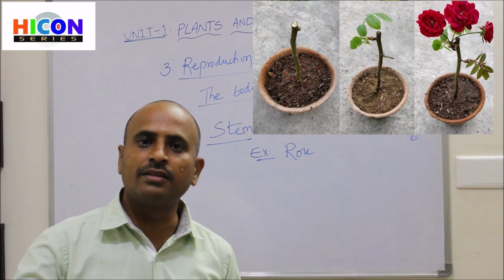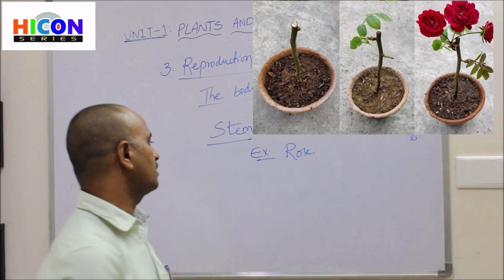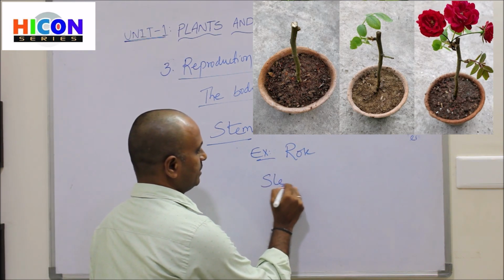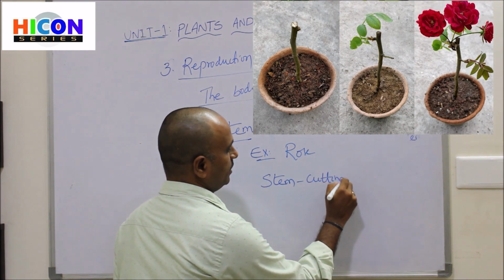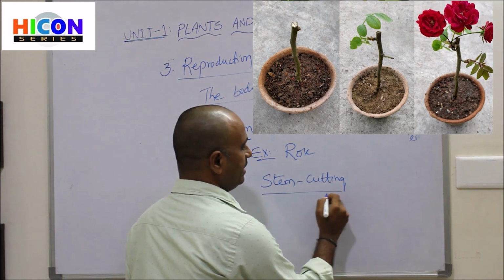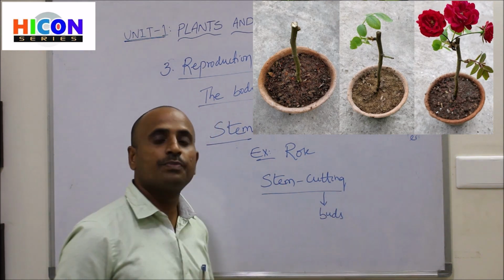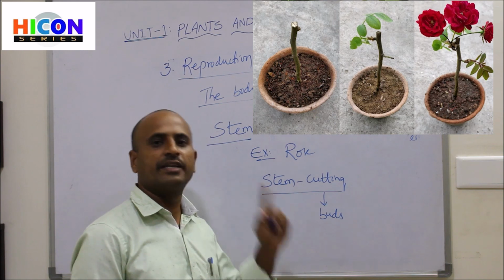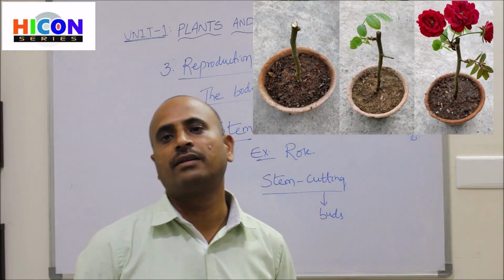If you cut the stems into small pieces, those pieces are called stem cuttings. These stem cuttings contain small buds. If you plant these stem cuttings in the soil, you will get a new rose plant.